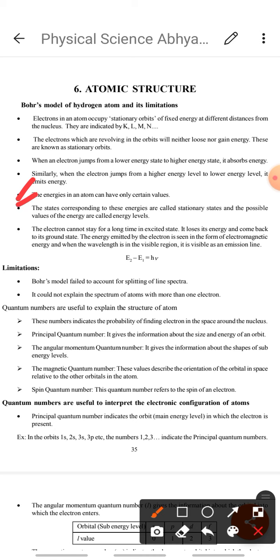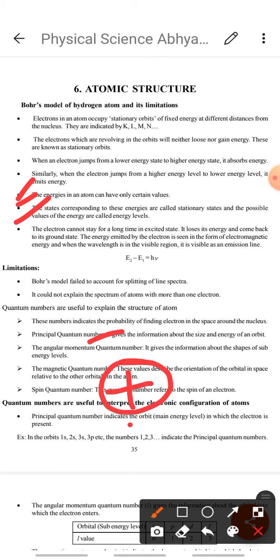The electron cannot stay for a long time in the excited state. When an electron jumps from the lower to a higher energy orbit, it cannot stay for a long time. It loses its energy and comes back to its ground state. The energy emitted by the electron is seen in the form of electromagnetic energy, and when the wavelength is in the visible region, it is visible as an emission line. I will explain clearly.